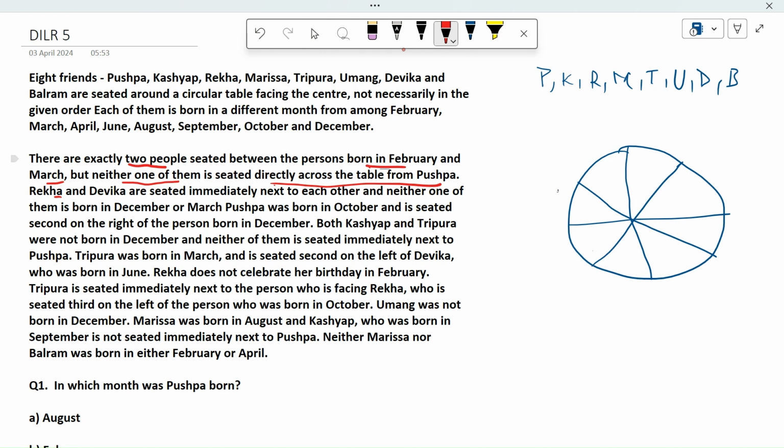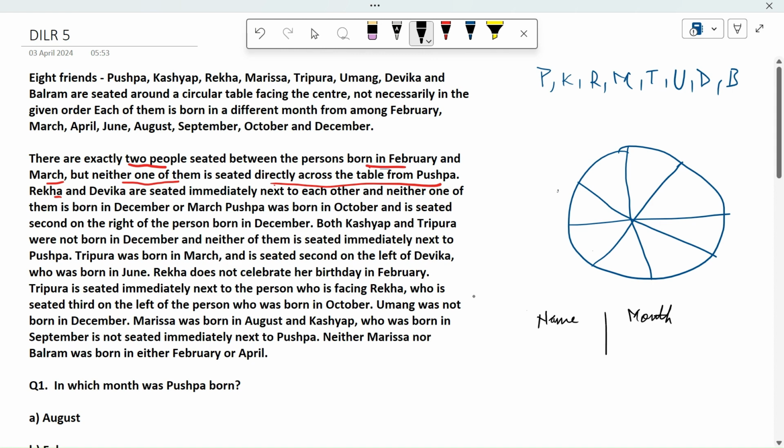So for this, I am making another table. You would ask for what? Here I am writing the names, and we have the months here, in which month they are born.